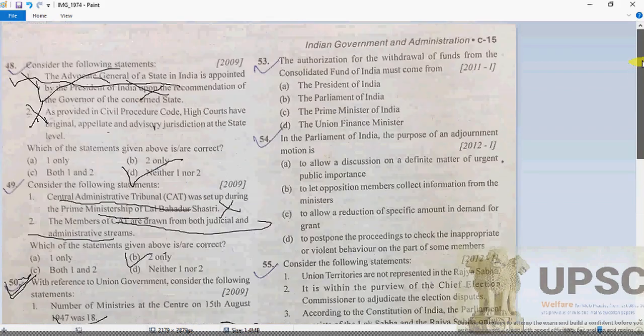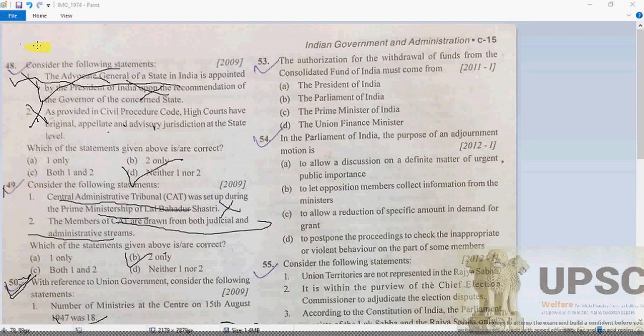Now further, question 53: the authorization for the withdrawal of funds from the Consolidated Fund of India must come from where? As we know, the Parliament, of course, because it is the Consolidated Fund. B will be the answer, no doubt, my dears, because the authorization for the withdrawal of funds from the Consolidated Fund of India must come from Parliament.